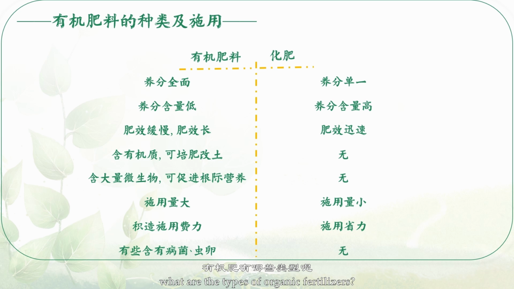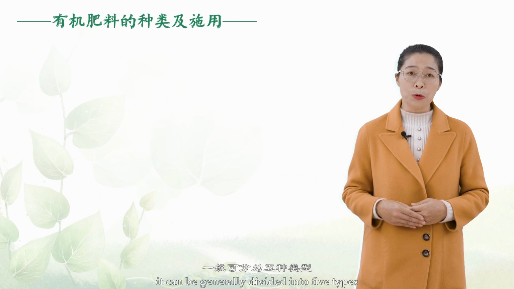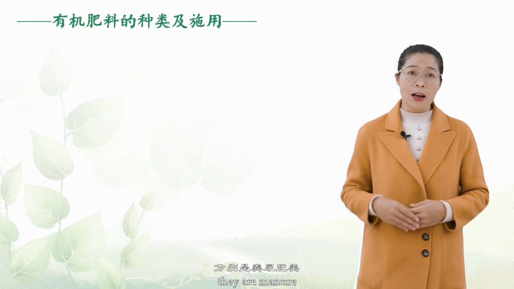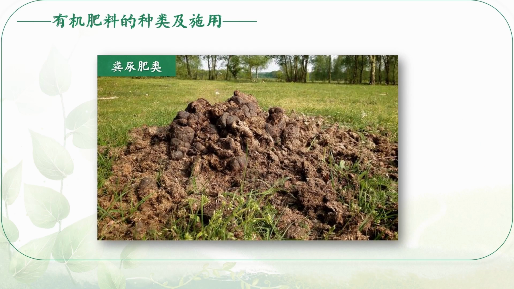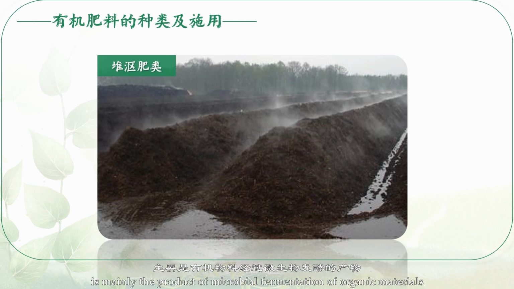What are the types of organic fertilizers? According to its source, characteristics, and production methods, it can be generally divided into 5 types. They are manure, mainly animal excrement. Compost is mainly the product of microbial fermentation of organic materials.